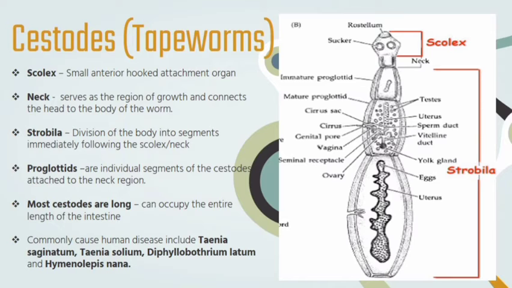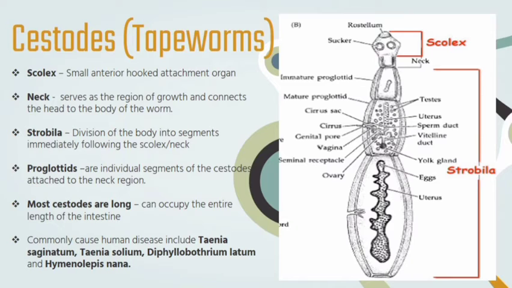Next is the neck, which serves as the region of growth and connects the head to the body of the worm. Next is the strobila, the division of the body into segments immediately following the scolex and neck. Next are the proglottids, the individual segments of the cestodes attached to the neck region. As the parasite grows, the number of proglottids increases, allowing the organism as a whole to grow to several meters in length, and the length depends on the species.